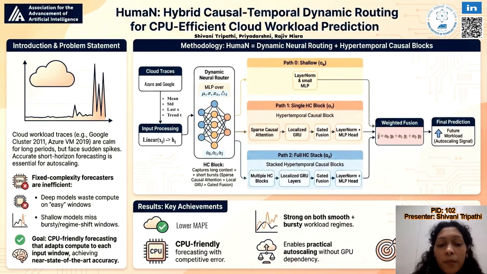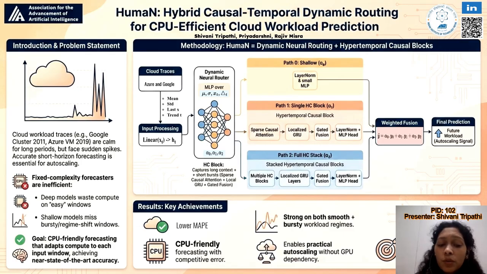Each HC block combines block-sparse causal attention for efficient local temporal context and a localized GRU to react to recent bursts, fused through a learned gate with residual connections for stability. The final prediction is a weighted fusion of the three paths' outputs.